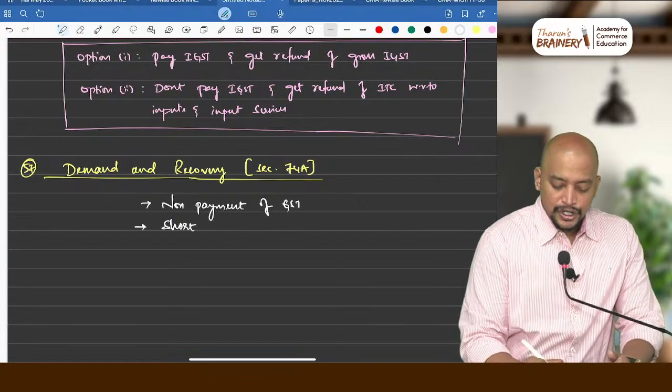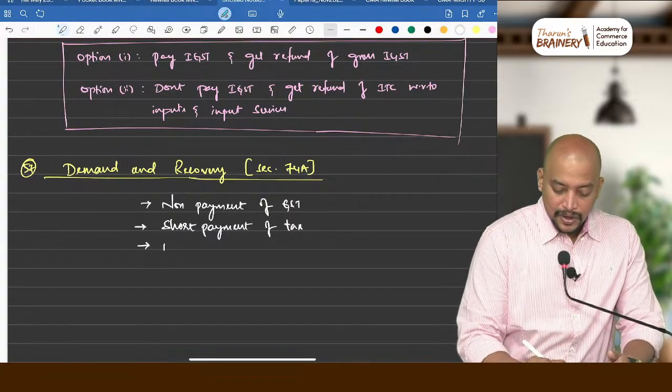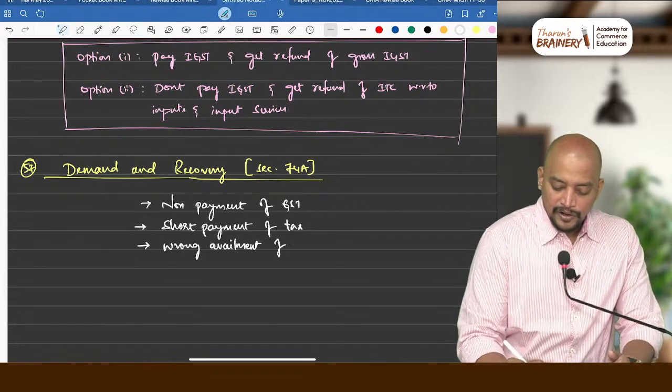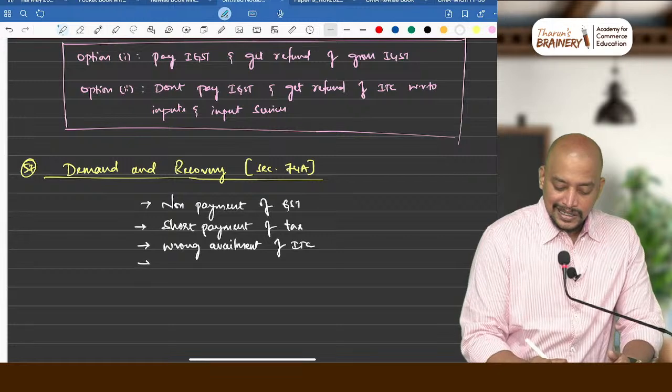Then short payment of tax. Then next, wrong availment of ITC. Then wrong utilization of ITC.